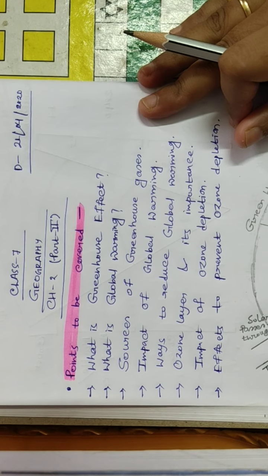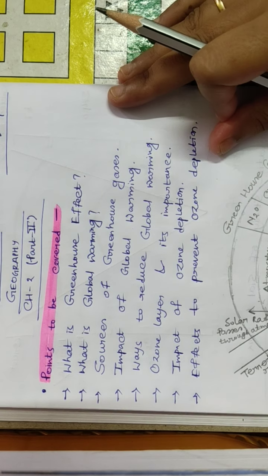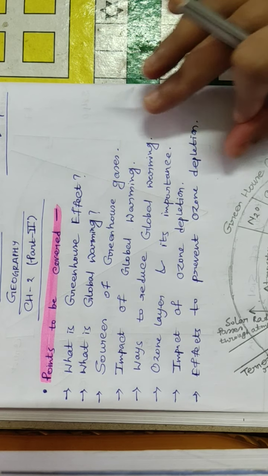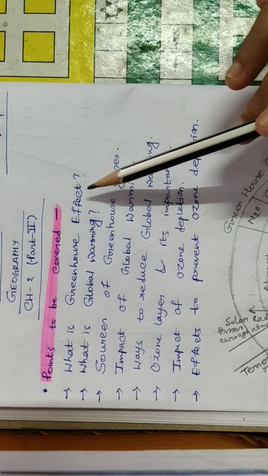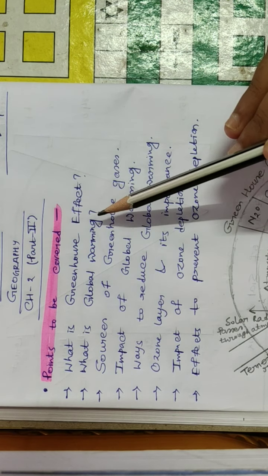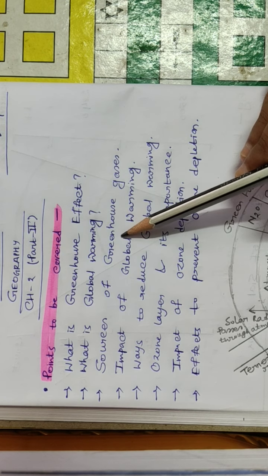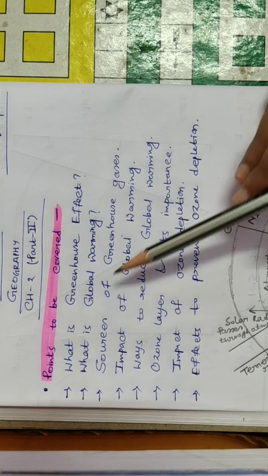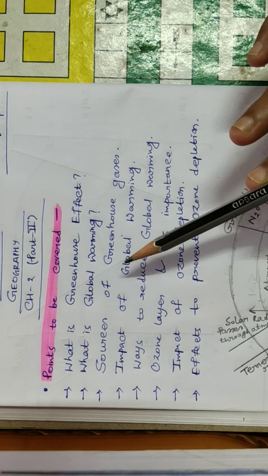After the previous class we are going to cover the next points. First take a look at which points we are going to cover today. First we are going to understand what the greenhouse effect is, then global warming, then what are the different sources of greenhouse gases, what are the impacts. The word impact means result, consequences.